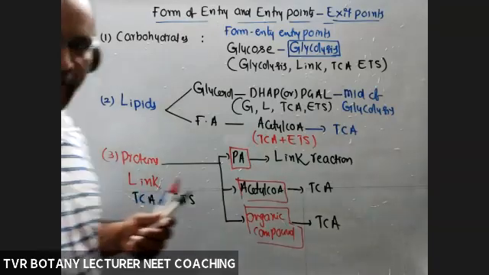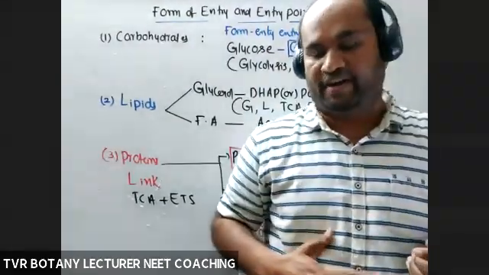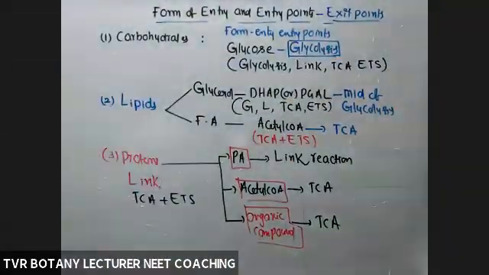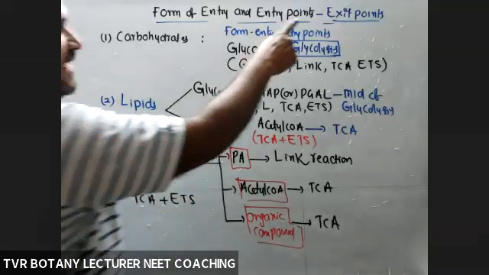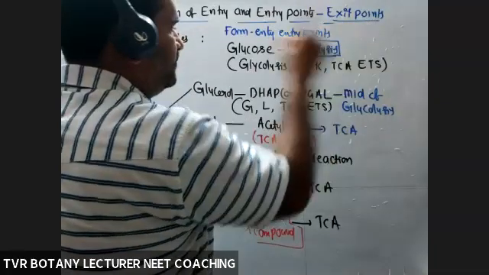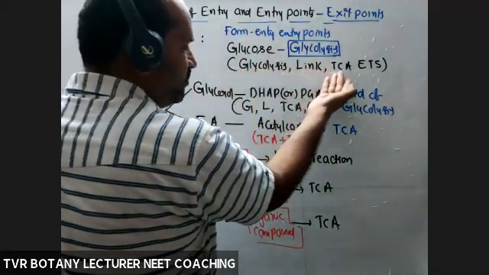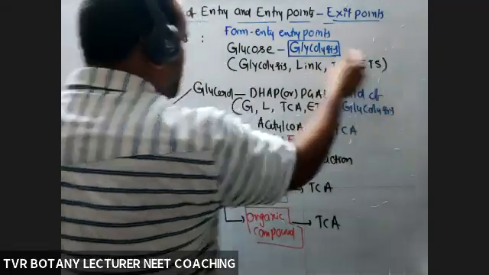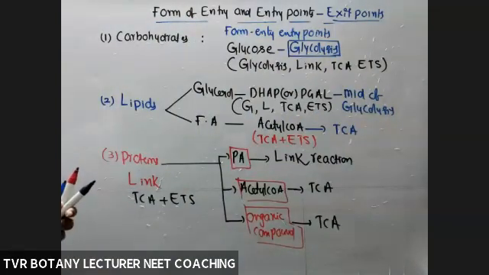For example, if we take pure carbohydrate with no protein and no lipid, still our body is able to manufacture proteins and lipids by following exit. Exit means withdrawal: pyruvic acid, acetyl coenzyme A, alpha ketoglutaric acid or succinic acid are withdrawn from aerobic respiration and enter into anabolic pathways.